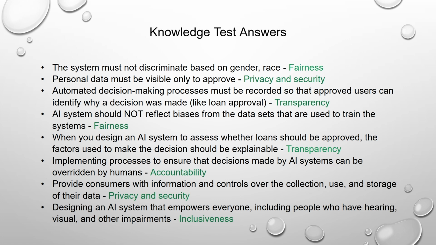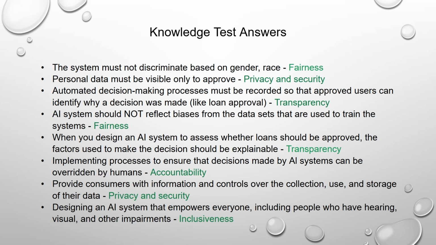That comes under transparency. AI systems should not reflect biases from the data sets that are used to train the systems. So bias comes under fairness. When you design an AI system to assess whether loans should be approved, the factors used to make the decision should be explainable. Again, we know that is transparency.